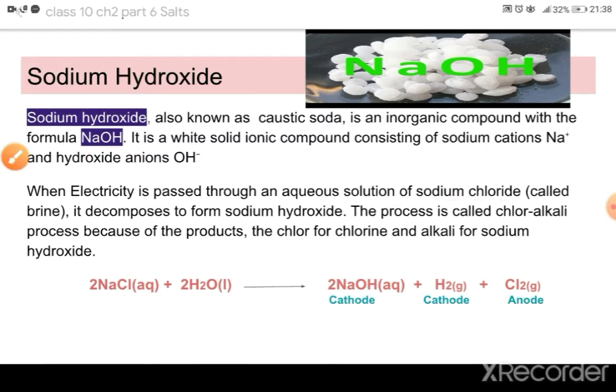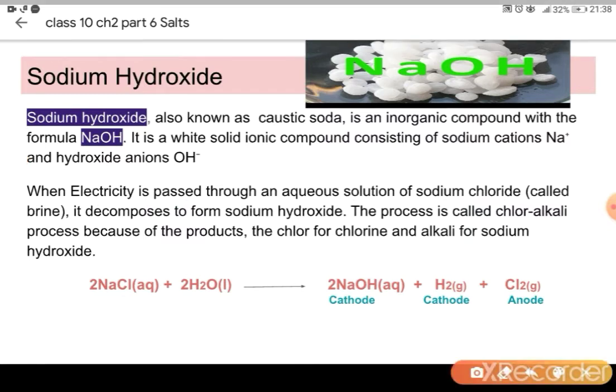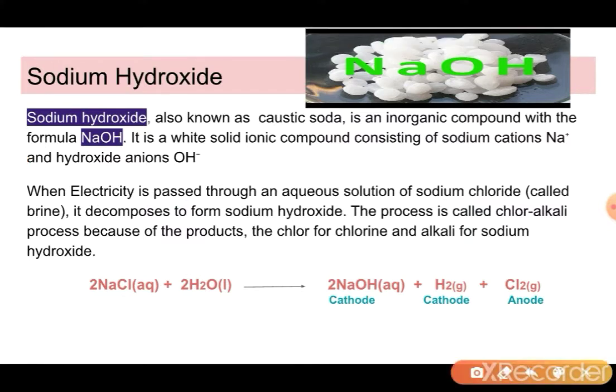So how does this happen? When NaCl is dissolved in water and electricity is passed through it, this NaCl is split into Na plus and Cl minus, and H2O is split into H plus and OH minus.